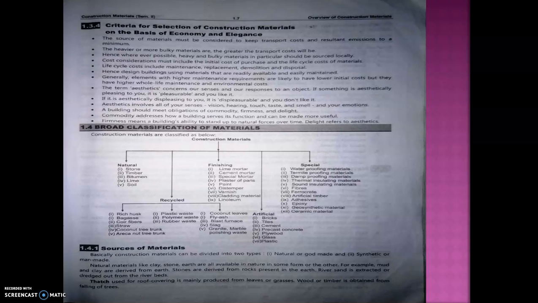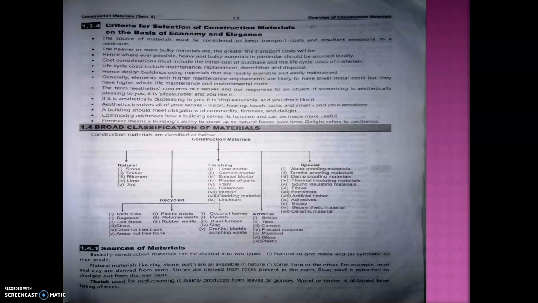Then life cycle cost includes maintenance, replacement, demolition and disposal. So these are the life cycle costs. Okay, so during the maintenance, replacement, demolition and disposal, many materials are emitted into the air. Then this has a much higher cost. So while selecting the material, we should keep in mind that maintenance or repair should not occur during the early stage of the construction.